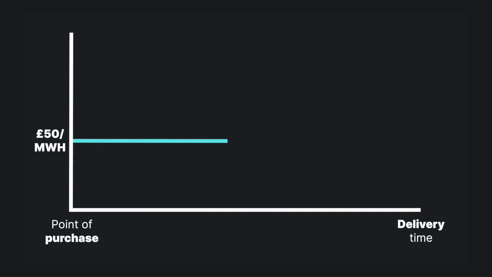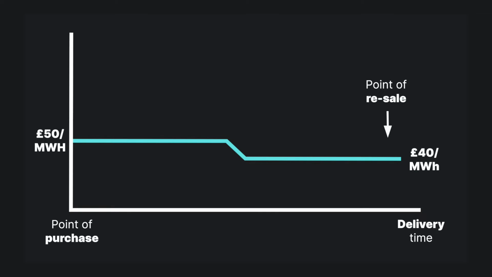So, if the price instead goes down to £40 per megawatt hour, the trader still has to sell that contract. However, as they can only get £40 a megawatt hour for it, in this case the trader makes a loss of £10 per megawatt hour.